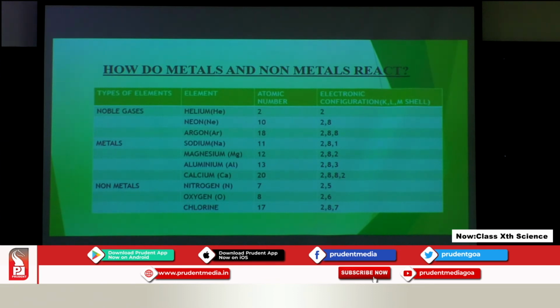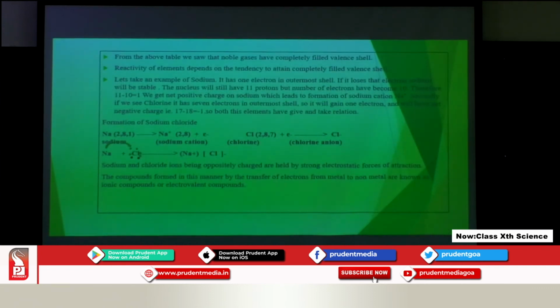So the number of protons is 17 minus 18, we will get the answer as negative 1. So that negative 1 will be added as a charge on chlorine, which is a negative charge, and now chlorine will be called the chloride anion.